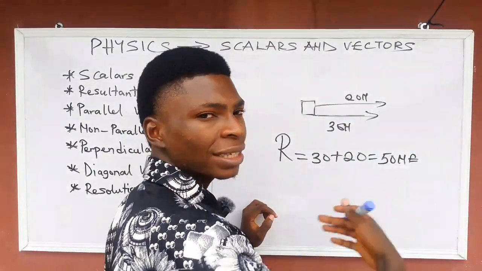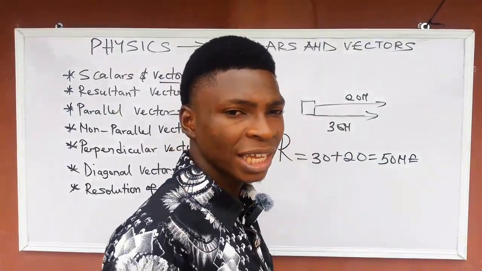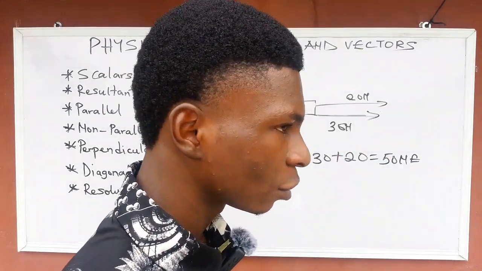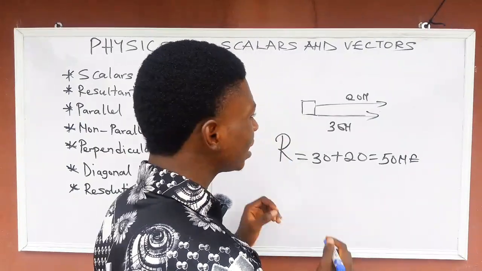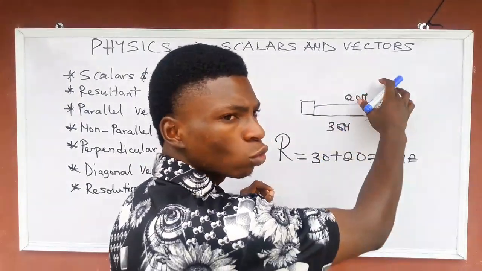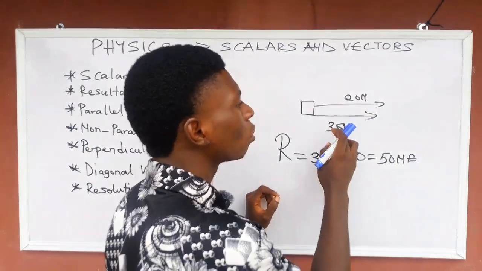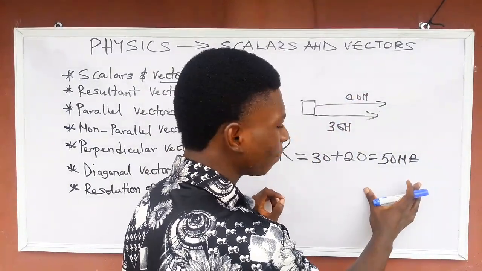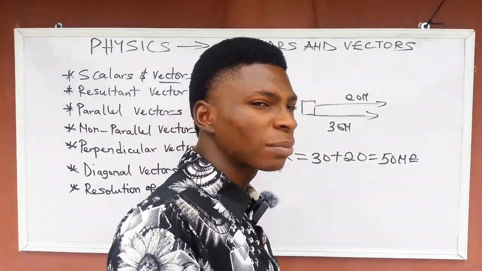They are not opposing each other. This is something very practical, something you can do at home, when two people are pulling something, it will move forward. The effect of these two forces will be the addition. In fact, it's even difficult for me to explain this because it is too simple.